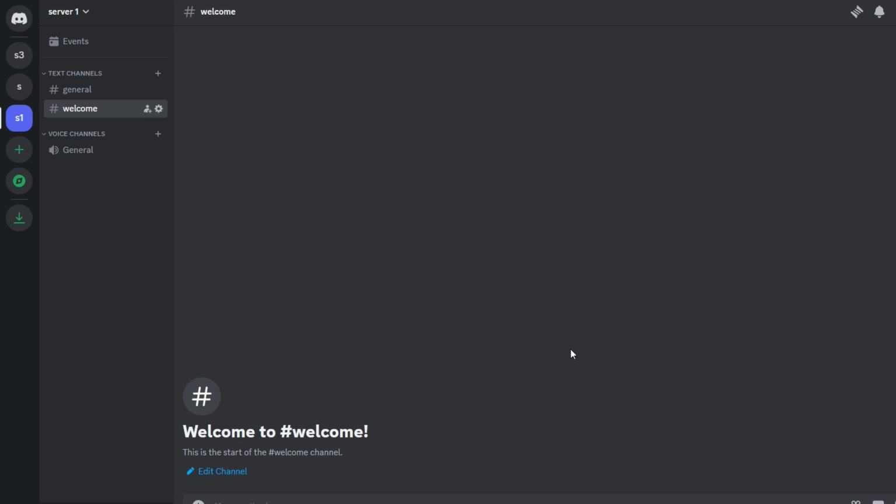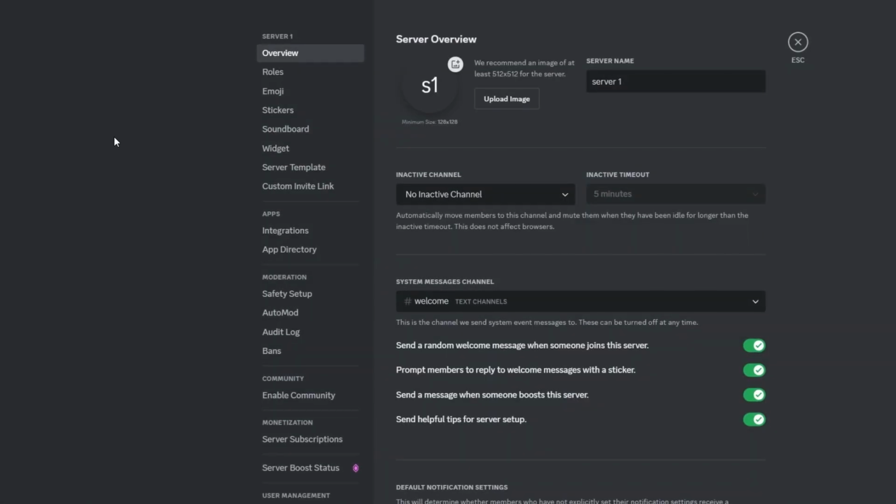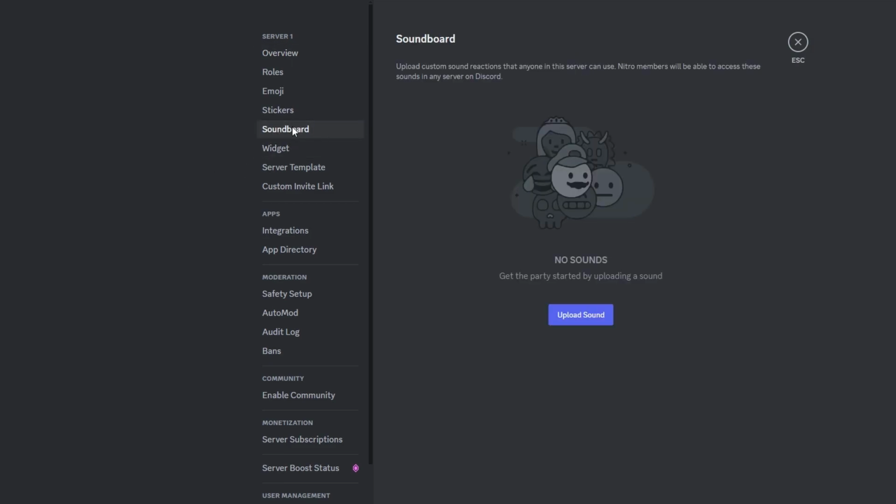In today's video, we'll show you how to add a soundboard sound to a Discord server. Start by selecting the title of your Discord server. Open server settings by clicking on the server name. In the server settings, look for the soundboard option in the side pane. Click on soundboard to access soundboard settings.